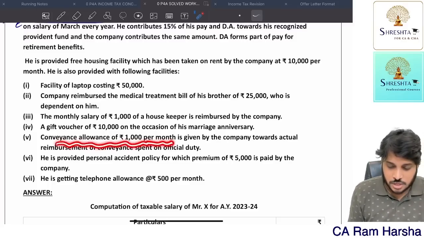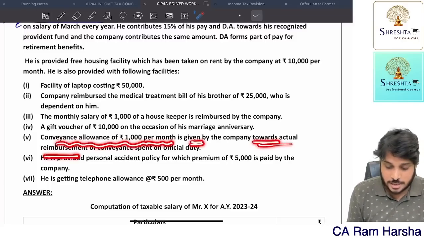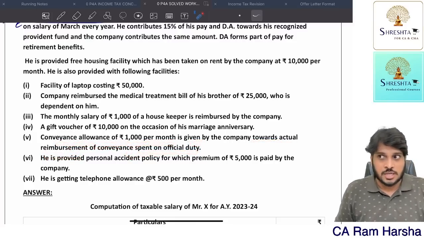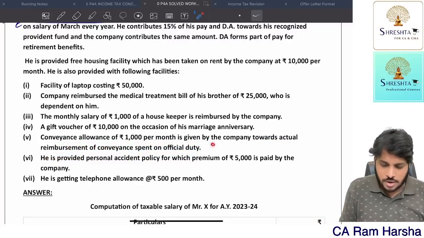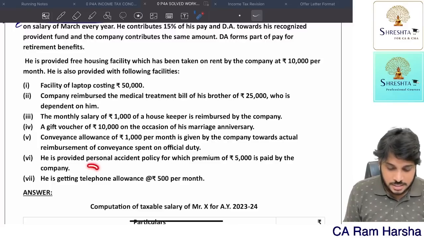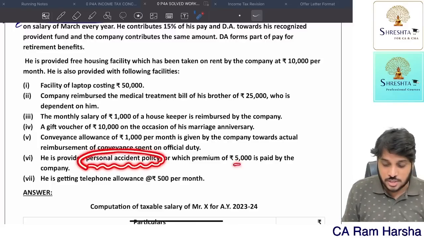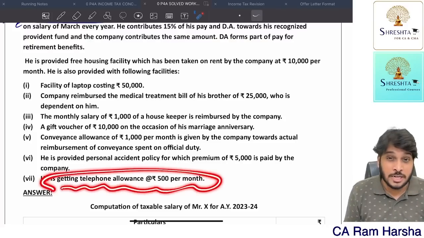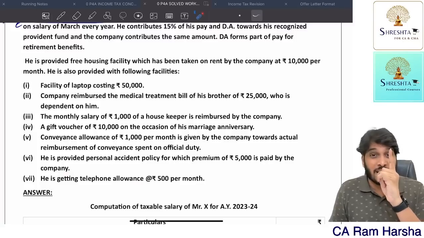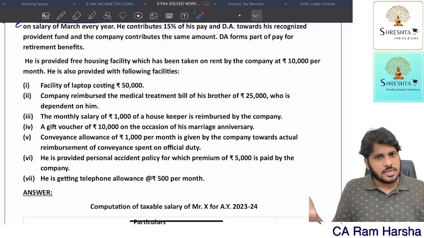Conveyance allowance of 1,000 per month is given by the company towards actual reimbursement of conveyance spent on official duty. Since it is for official duty, the company gave an allowance. Since it is fully spent, fully exempt. What is the taxable portion? 0. This fellow has been given an accident insurance policy, 5,000 premium. The company is paying, fully exempt. He is getting a telephone allowance at 500 rupees per month, fully taxable. Telephone facility is exempt. Telephone allowance is taxable. 500 into 12, 6,000. Fine.